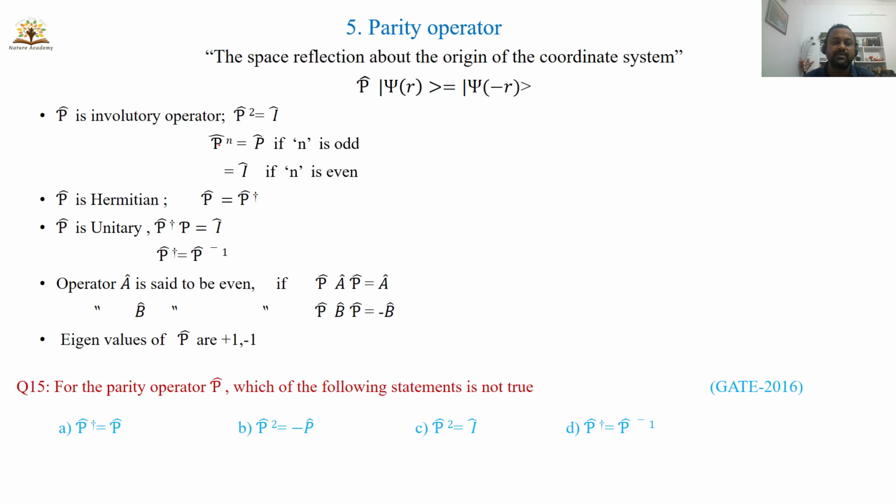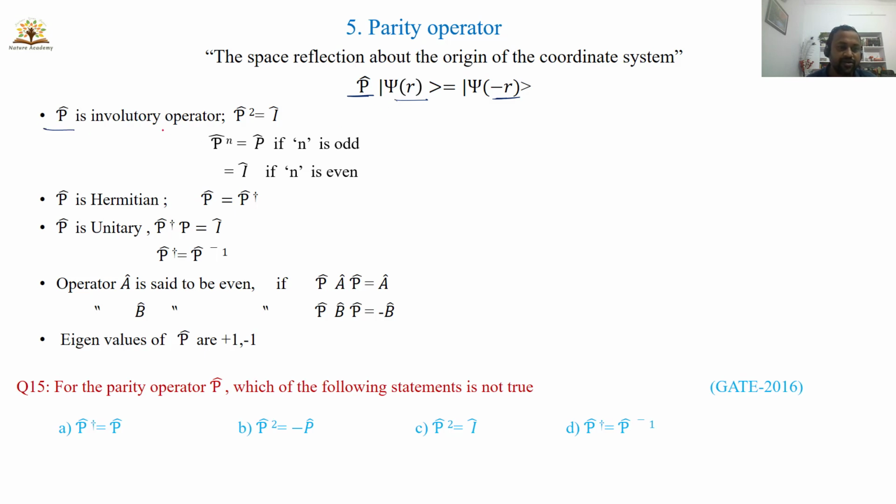Okay, the last one is the parity operator. So what is the parity operator? The space reflection about the origin of the coordinate system is known as the parity operator. P cap is the parity operator. When this parity operator is operating on a wave function psi of r, then there will be a reflection of the position about the origin. That means plus r will become minus r, minus r will become plus r. Such a type of operator is known as the parity operator.